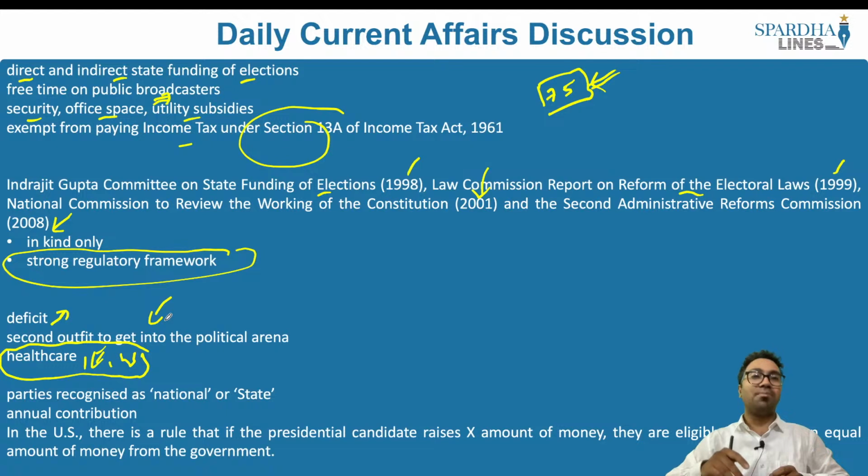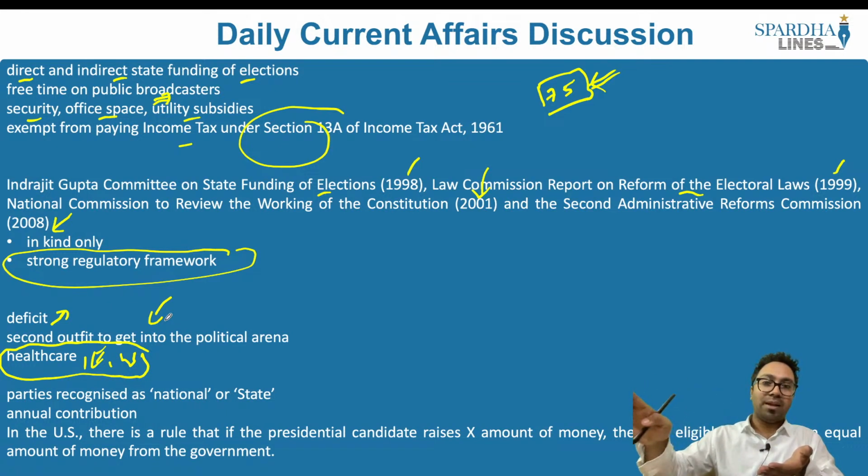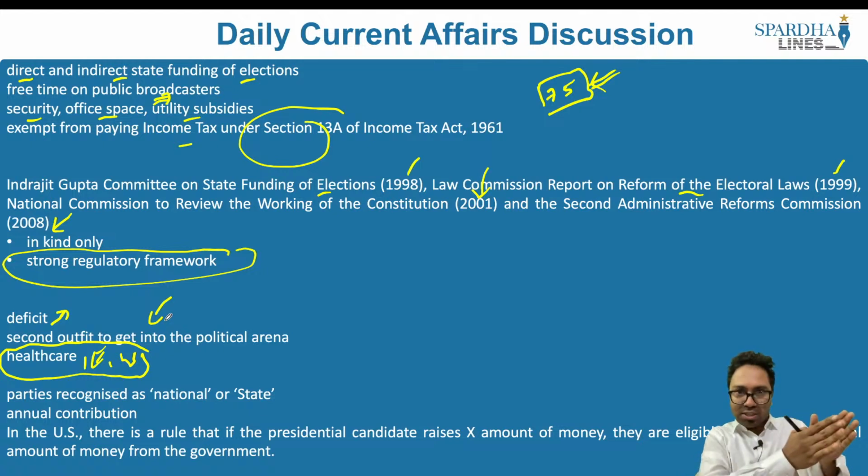That is the problem. So what is it that we have to do? When looking at all these arguments, we can say that state exchequer's money cannot be used for the public elections for the candidates as well as the political party. This is one side of the argument.